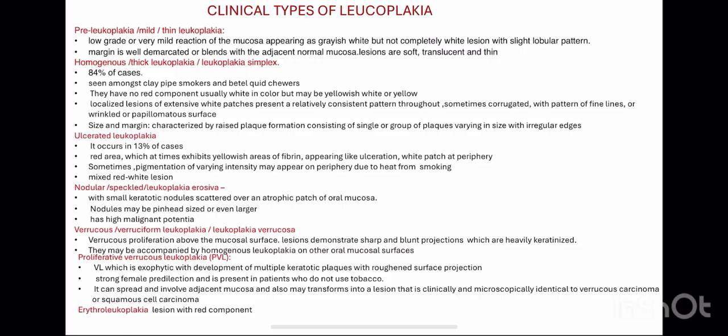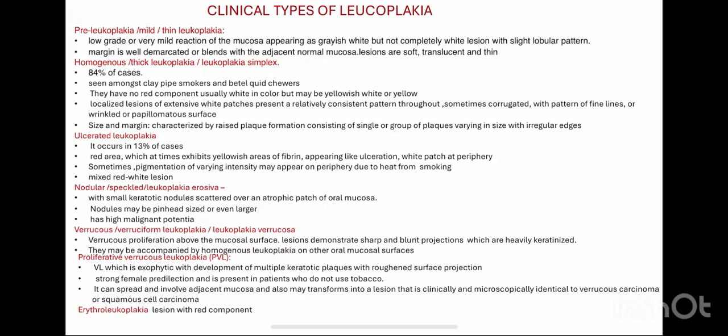Then what is proliferative verrucous leukoplakia? Verrucous leukoplakia, which is exophytic with development of multiple keratotic plaques with roughened surface projections. It has a strong female predilection and is present in patients who do not use tobacco. So it can spread and involve adjacent mucosa and may transform into a lesion that is clinically and microscopically identical to verrucous carcinoma or squamous cell carcinoma. Then erythroleukoplakia, a lesion with a red component.